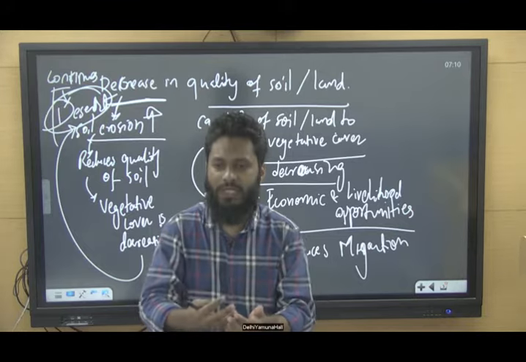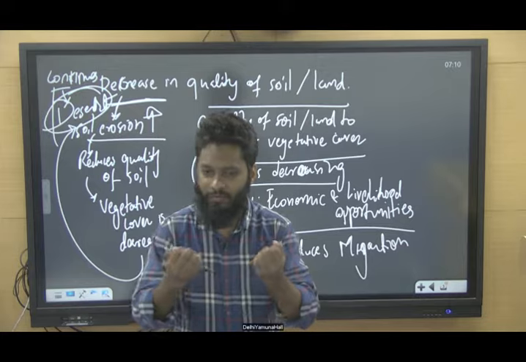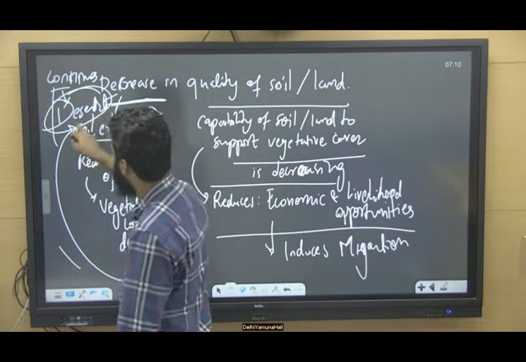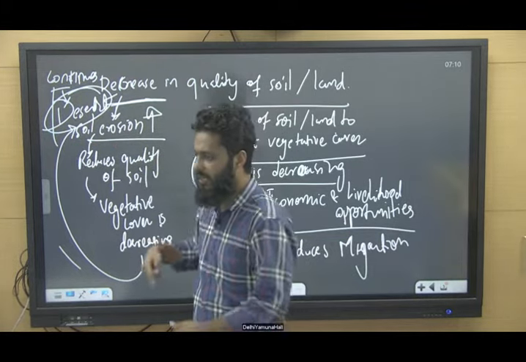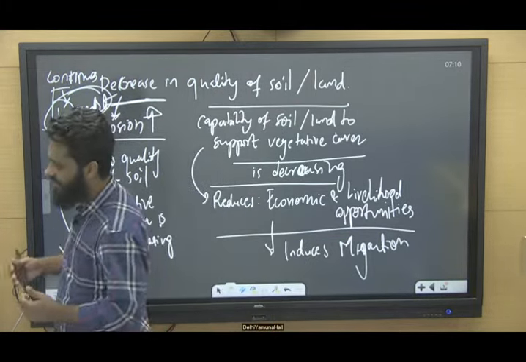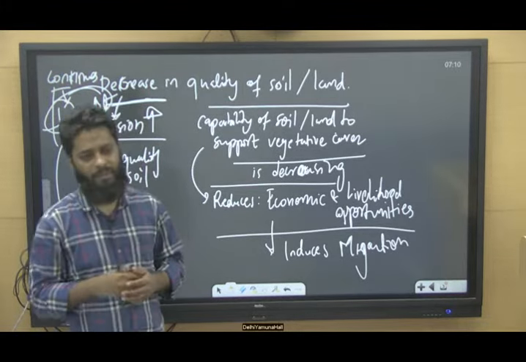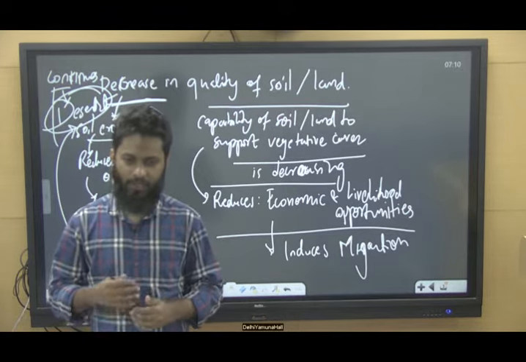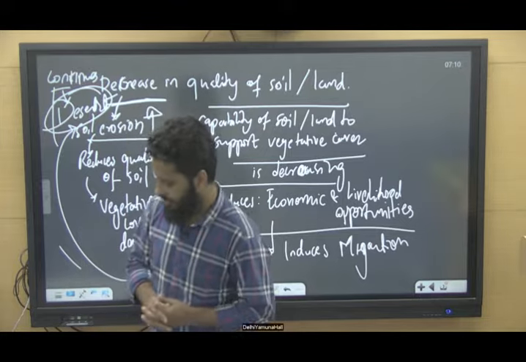When soil erosion is increasing, the land will support less vegetative cover, and supporting less vegetative cover will again increase the soil erosion. Hence, if this process continues for a longer period of time and goes unchecked, it may lead to desertification, and it has the potential to convert this particular region into a desert, right?